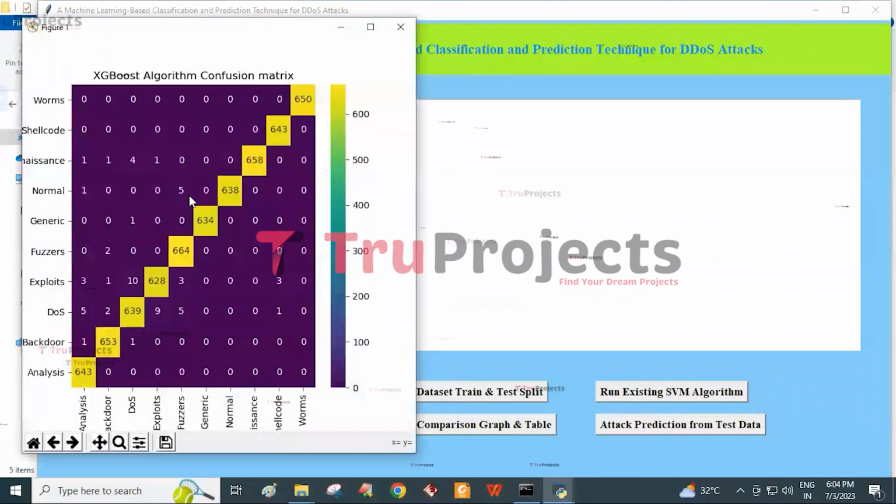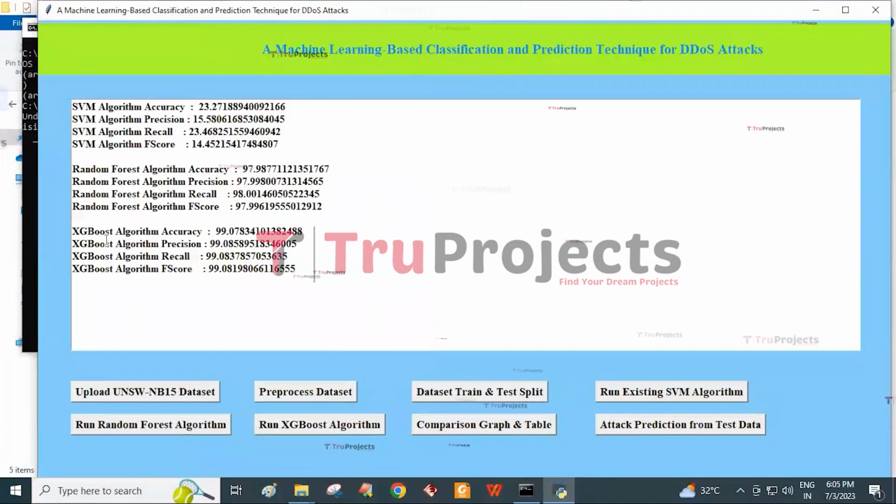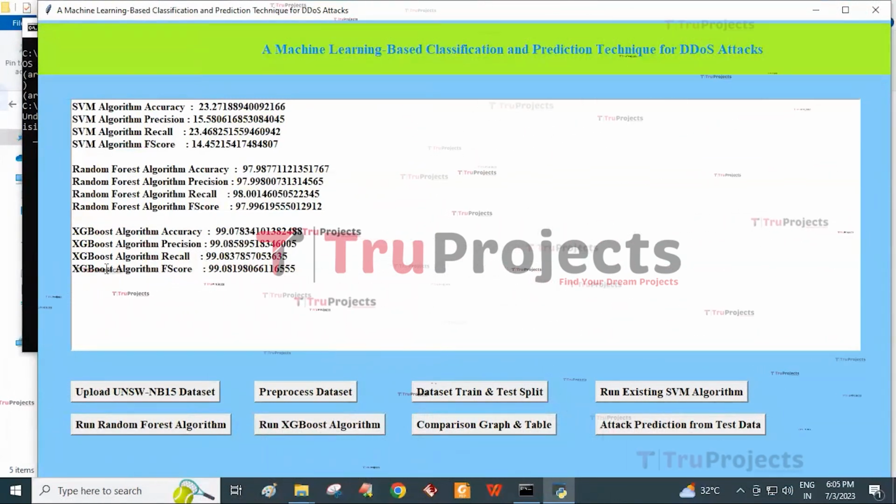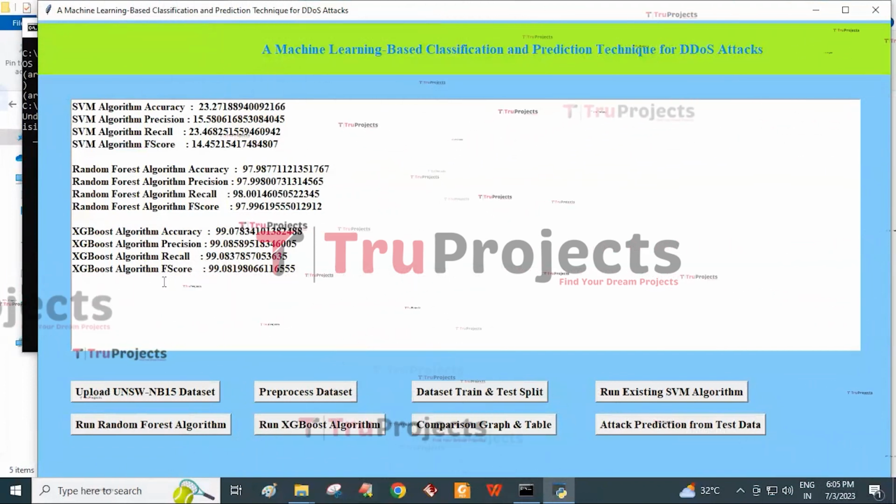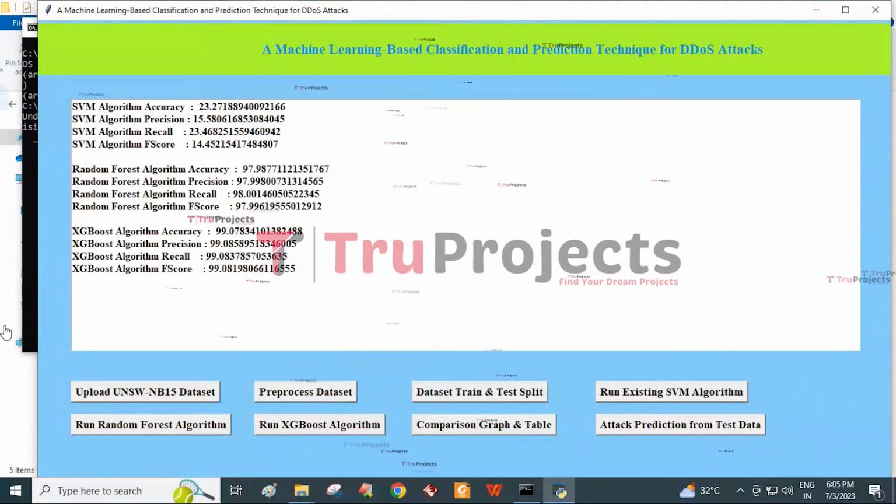Here, the random forest algorithm gives an accuracy of 97.9, precision of 97.9, recall of 98.0, F-score of 97.9, and then click on Run XGBoost Algorithm button. It gives a confusion matrix of the XGBoost algorithm. Here in this graph, the x-axis represents the algorithm names and the y-axis represents the different colors, and close this graph.